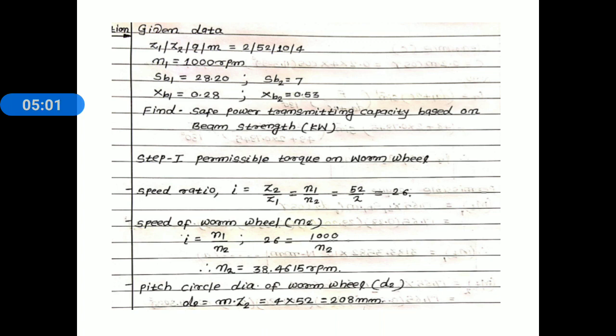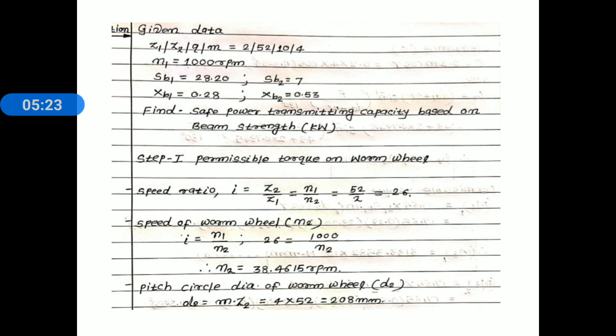Now speed ratio i is equal to Z2 divided by Z1, the number of teeth on worm wheel divided by number of starts, that is equal to N1 divided by N2. N1 is the speed of worm and N2 is the speed of worm wheel. Here we know the number of teeth on worm wheel 52 divided by number of starts 2, and we get speed ratio i equal to 26.